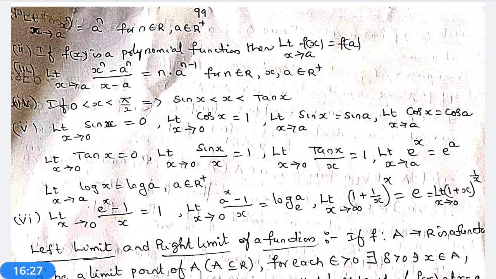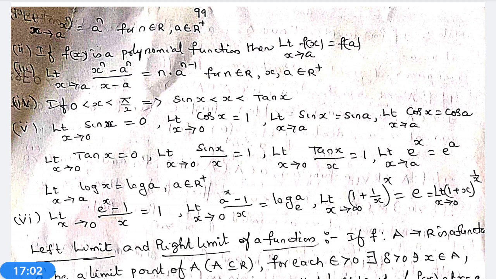If a0, a1, a2, etc., an be n constants, x be a variable, then a0 x power 0 plus a1 x power 1 plus a2 x square plus a3 x cube plus etc., an minus 1 x power n minus 1 plus an x power n is called an nth degree polynomial function in x. That is a polynomial function.